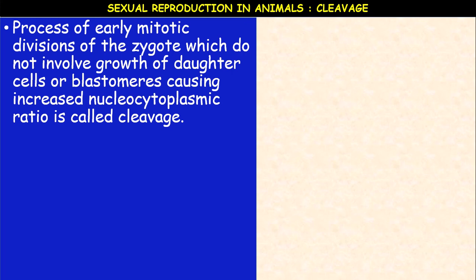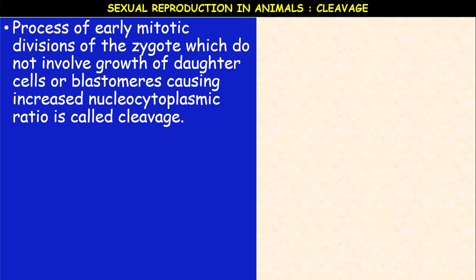So the process of early mitotic divisions of the zygote, which do not involve the growth of daughter cells or blastomeres, causing an increased nucleocytoplasmic ratio, is called cleavage. Cleavage means division inside the nucleus itself. The nucleocytoplasmic ratio is increased. The daughter cells are also called blastomeres, causing the increased nucleocytoplasmic ratio.